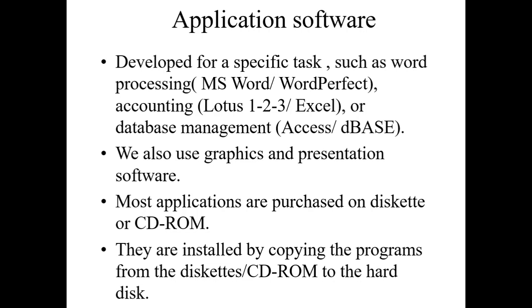Another type in the application software we can say is generic and specific purpose software. What is that? See, MS Word is generic software. Anyone can purchase MS Office and use that without any problem. Specific purpose software are those software which are created for a particular organization, for a particular company, for doing a particular task.